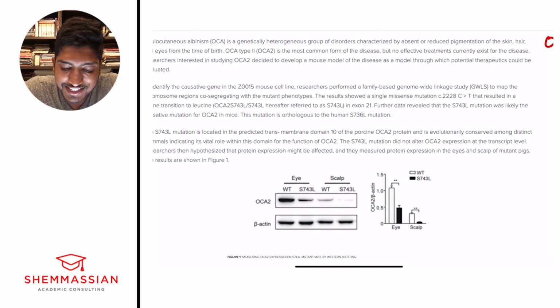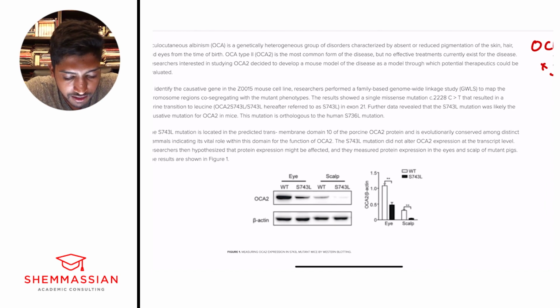The results showed a single missense mutation, C2228, C is greater than T, that resulted in a serine to leucine transition, OCA2 S743L, hereafter referred to as S743L, in exon 21. Further data revealed that the S743L mutation was likely the causative mutation for the OCA2 in mice. This mutation is orthologous to the human S736L mutation.